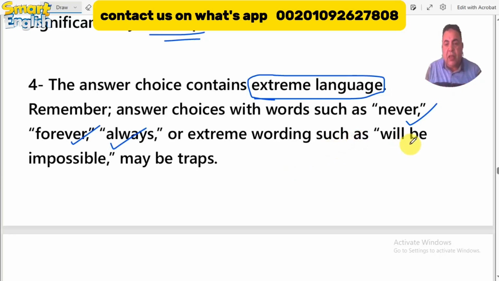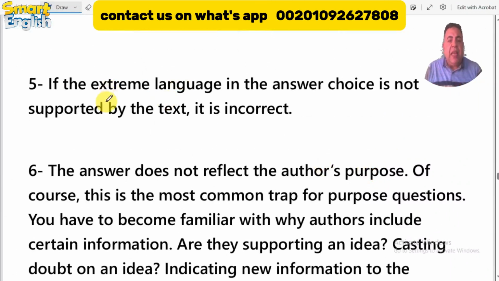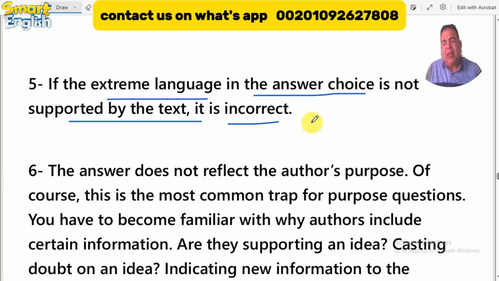Extreme wording such as "will be impossible" may be a trap. Take care of all these modifiers and extreme language which can turn the meaning into another meaning by using just a word, okay? Number 5. If the extreme language in the answer choice is not supported by the text, it is an incorrect answer, okay?